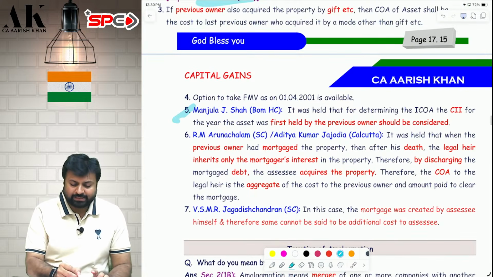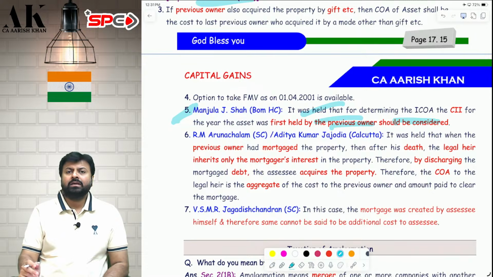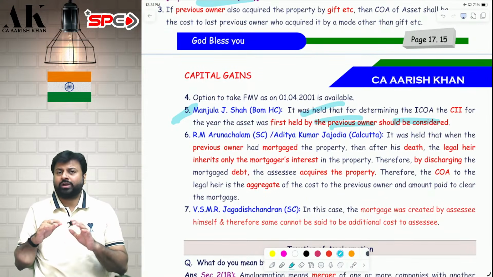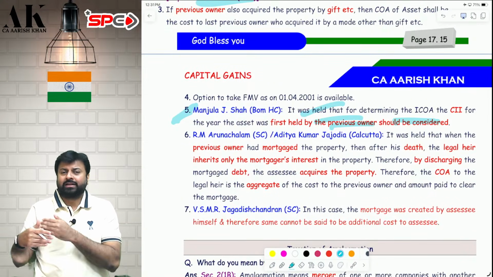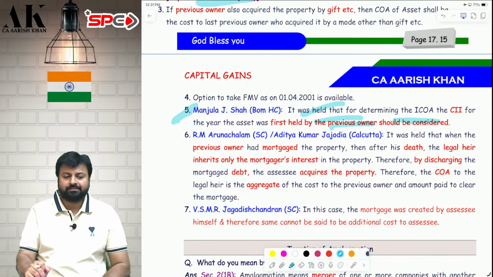So Manjula Jesha says that the indexation has to be taken of the previous owner. The Income Tax Act says that the indexation has to be taken of the current owner. What should we do in the examination? You can do both things. You can write one answer and another answer as an alternate answer. That's what ICAI has been doing.